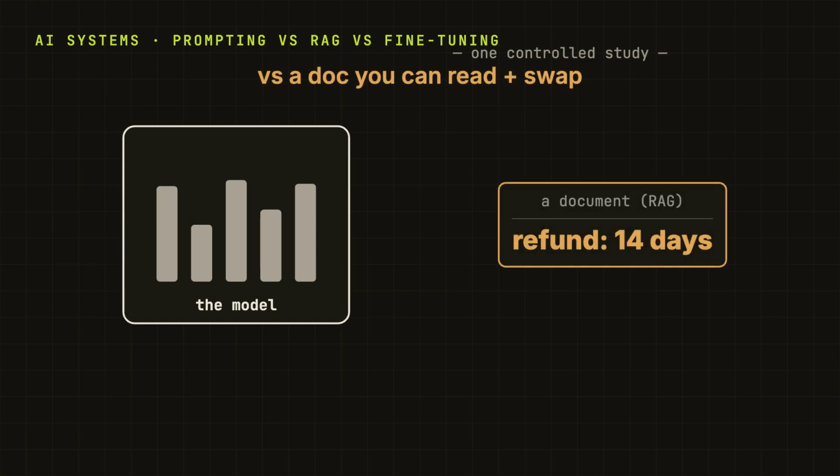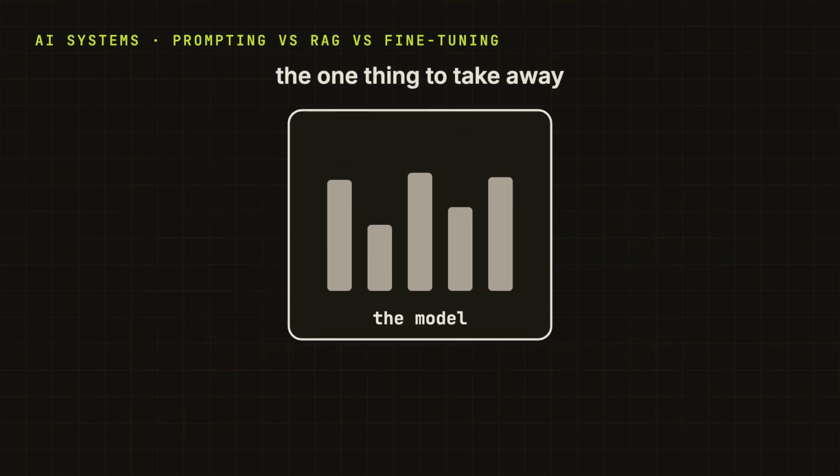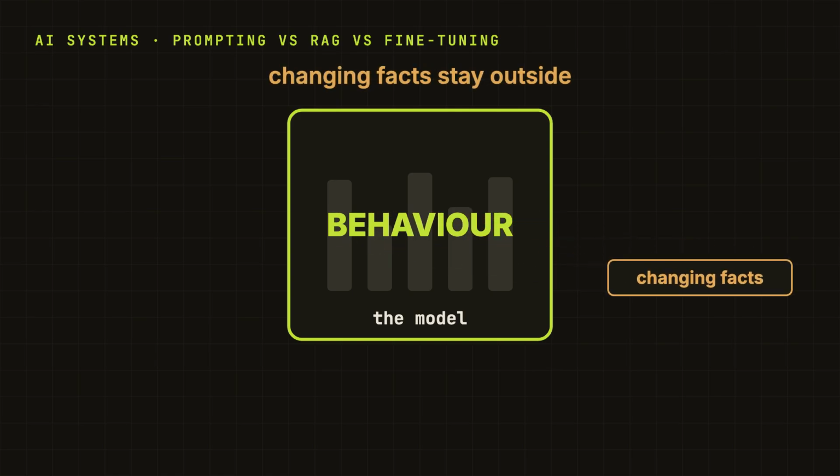With no clean entry, we can look up, swap out, or point to later. It is a poor filing cabinet for facts that change. So, this is the one thing to really take away today. Fine tuning can absorb facts, but its best fit is changing how the model behaves. It is a poor source of truth for facts that change. Behavior first, changing facts stay outside.